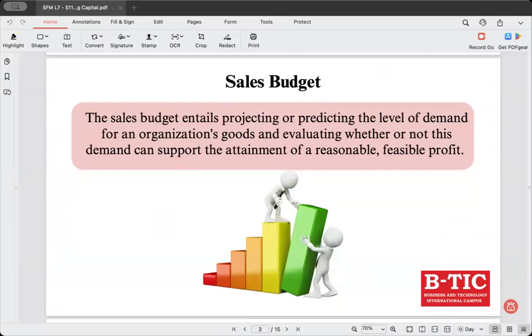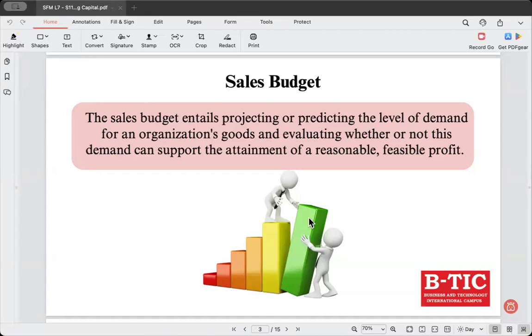So a sales budget is a financial plan that estimates the expected sales revenue. Remember, we're talking about budgeting, right? This is not the actual result. This is not the actual cost. We are only talking about budget, which means you're projecting, you're forecasting. You have to be clear with that.